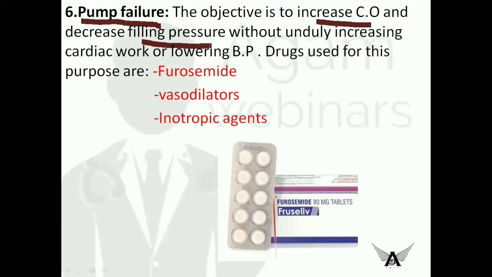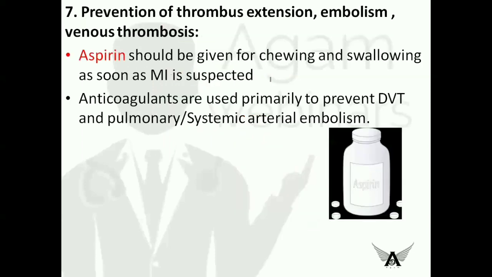So without putting more pressure on the heart and making it work, the drugs which are used for this purpose are furosemide, vasodilators, and inotropic agents. So these drugs can prevent the pump failure, and they can increase the cardiac output without increasing any workload on the heart.